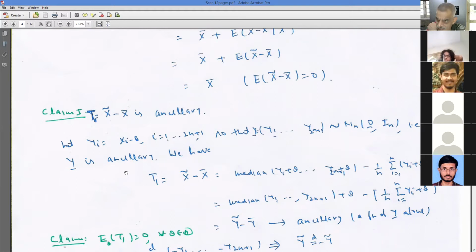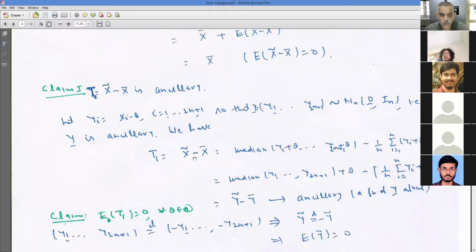So what I try to do now is show that x tilde minus x bar is ancillary. I try to write down x tilde minus x bar in terms of the yi's. If it is only a function of the yi's, then it would be ancillary. Why? Because y is ancillary. Any function of y would be ancillary, because if the distribution of y does not depend on theta, the distribution of any function of y will not depend on theta.